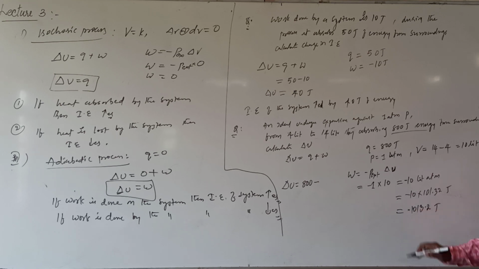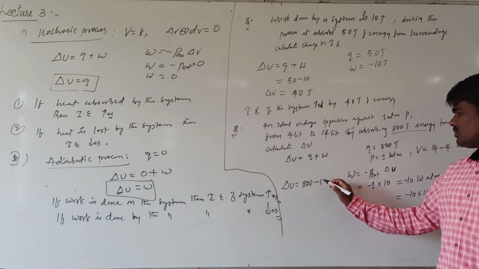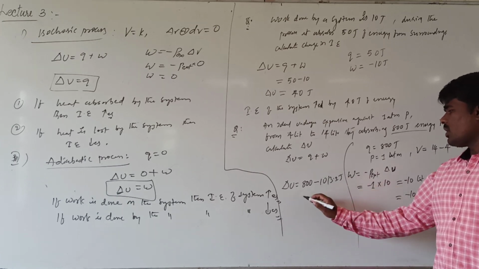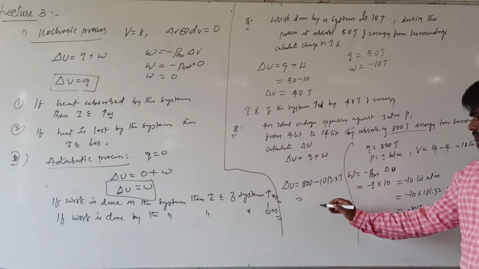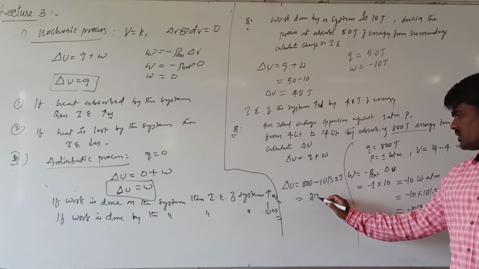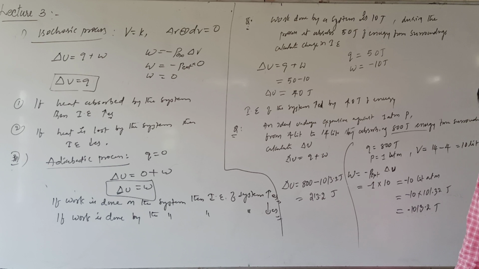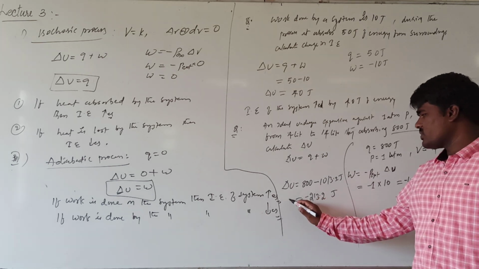Now if you put this value here, it comes to minus 213.2 joules.